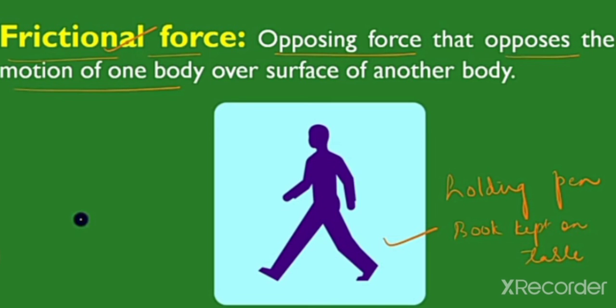It may be wondering that the agent applying force on an object is always in contact with it. Here, a car or a scooter also comes to rest once its engine is switched off. Similarly, a boat comes to rest when we stop rowing it. These are the examples of frictional force.